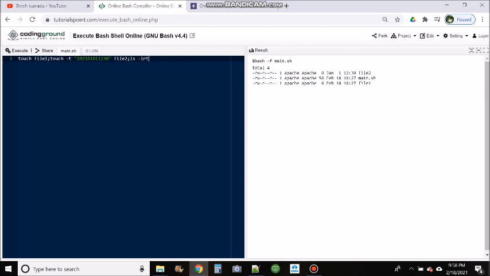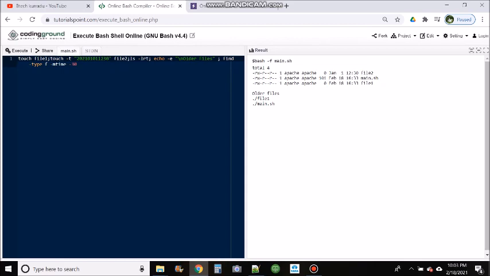On the right hand side you can see the output. I'll run this command one more time. See, file2 got created with the January 1st 12:30 timestamp, and file1 got created with the current timestamp. So you have to remember this option, touch -t is your option to create a file with a particular timestamp.